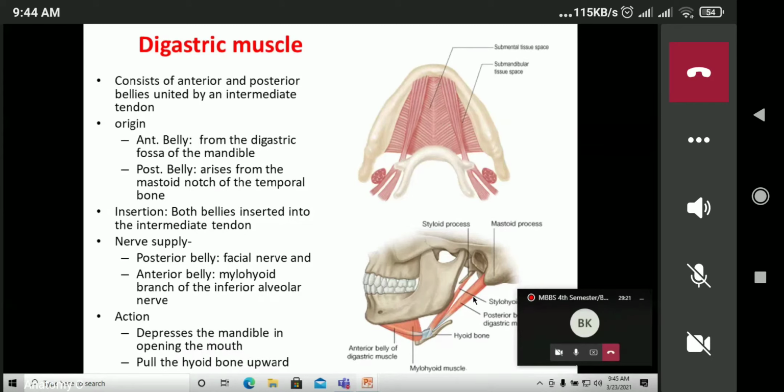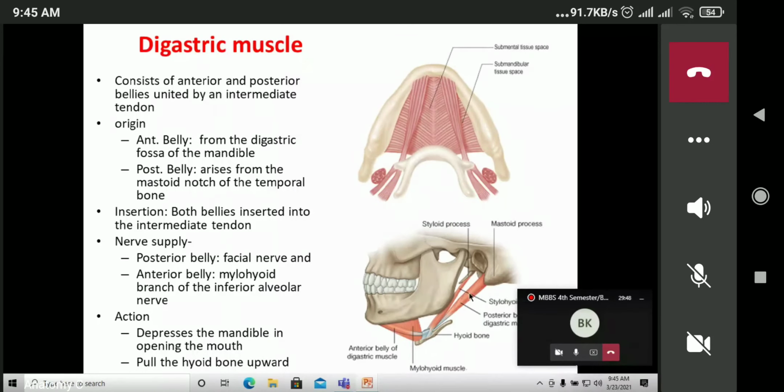So origin of the digastric muscles: the anterior belly originates from the digastric fossa of the mandible. Here we can appreciate the digastric fossa of the mandible, that is the origin site of the anterior belly of the digastric muscles. And the posterior belly arises from the mastoid notch of the temporal bone. So this is the mastoid process. In the inner aspect, we can appreciate the mastoid notch from where the posterior belly originates.